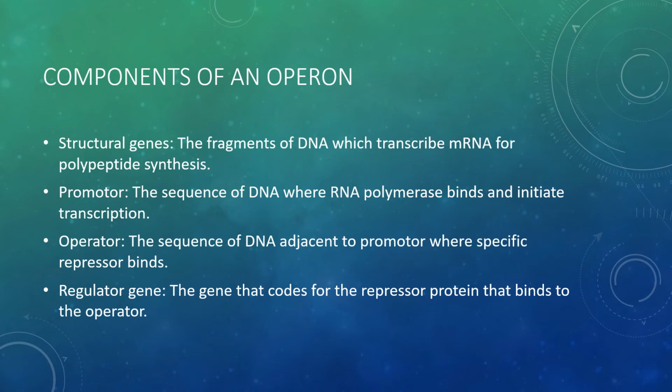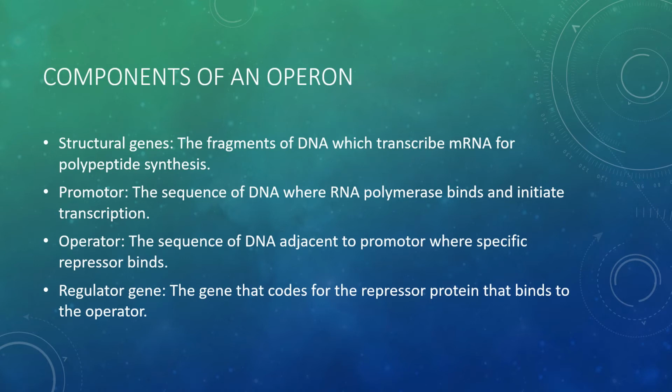The operator is the sequence of DNA which is adjacent to the promoter, and here a specific repressor molecule binds. We can understand that the operator controls the structural genes. If the operator is on, then the structural genes will be translated.